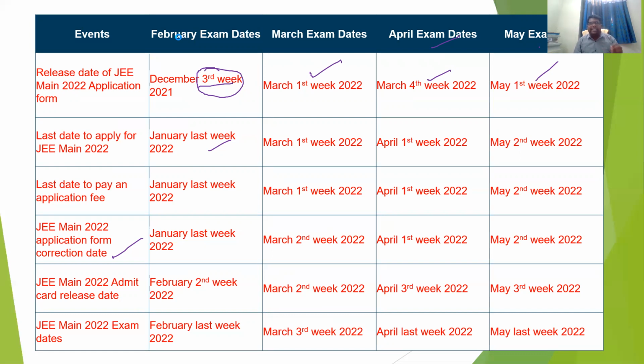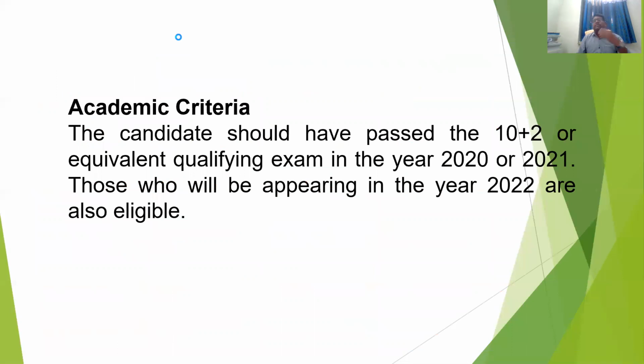And next, the JEE Main 2022 admit card release date for the February exam: in the second week of February the admit card will be released on the website jeemain.nta.nic.in. And next, the JEE Main 2022 exam dates. The exam date is mostly in February for the February session, March for the March session, the last week of April for April, and the last week of May for May. Okay, so this is the brief introduction for the examination.